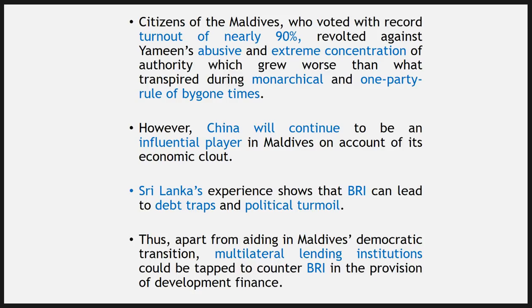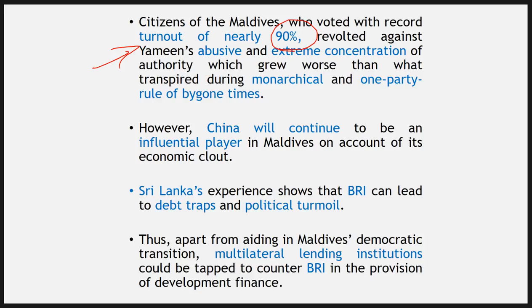And the good thing is that because of all the churn that was going on here, throwing leaders and Supreme Court judges behind the bars and all these things, I believe it created a political awareness in the people of Maldives, and there was 90% turnout. So this indicates that people are very much active in politics, and this is a good thing. If people are keeping an eye on the government and taking an active part in elections, then that's a good thing.